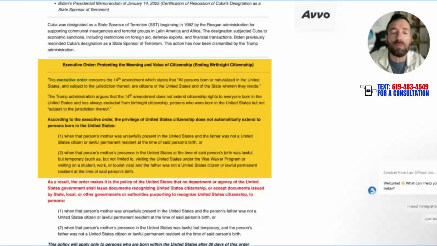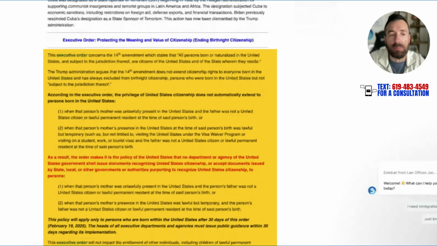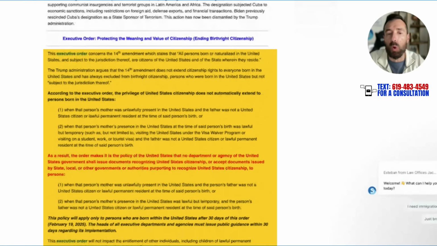What does it mean? Well, the executive order is specifically talking about the 14th Amendment, which states all persons born or naturalized in the United States and subject to the jurisdiction thereof are citizens of the United States and the states where they reside.